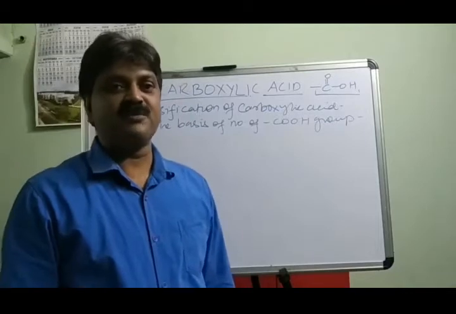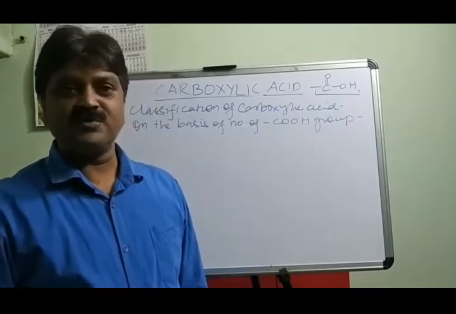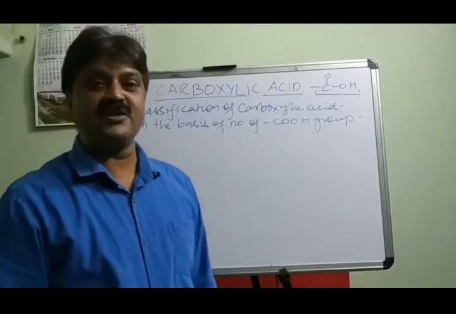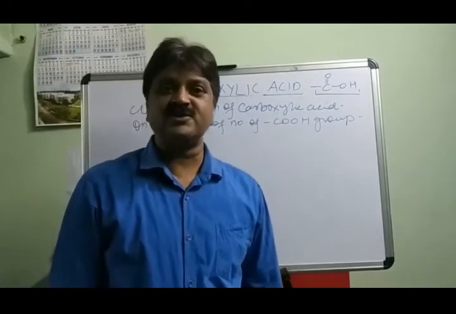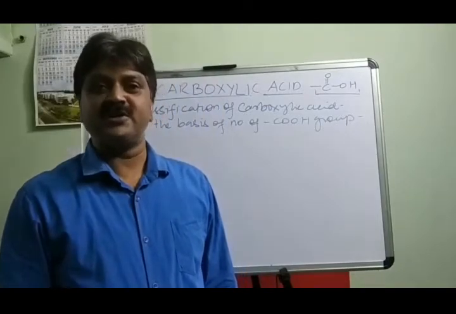Monocarboxylic means the number of COOH groups is 1 in the compound. Dicarboxylic means there are 2 COOH groups present in the compound. Tricarboxylic acid means there are 3 COOH groups present in the compound.